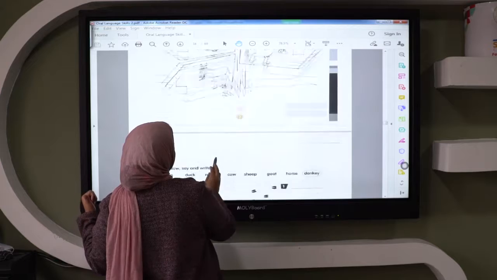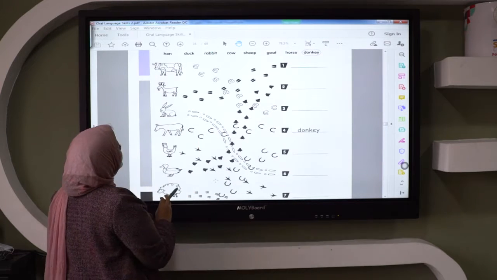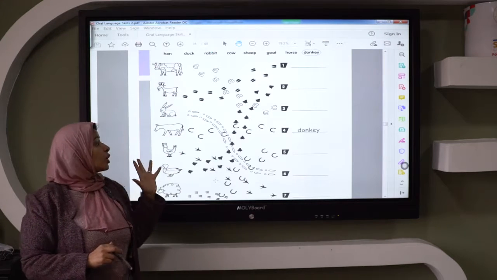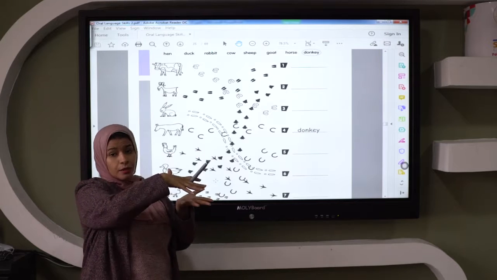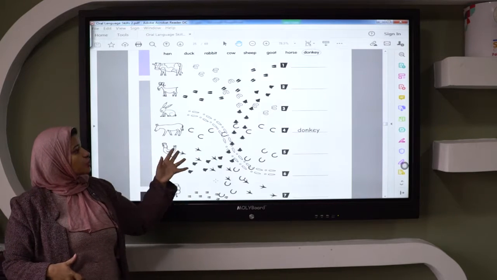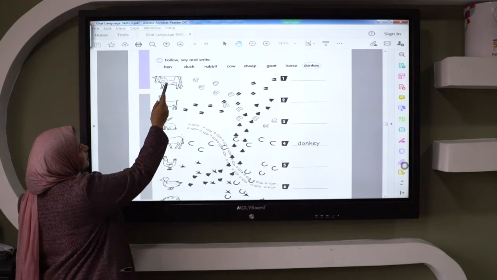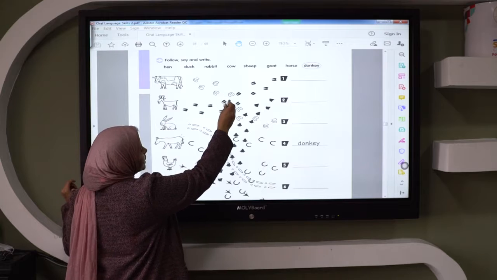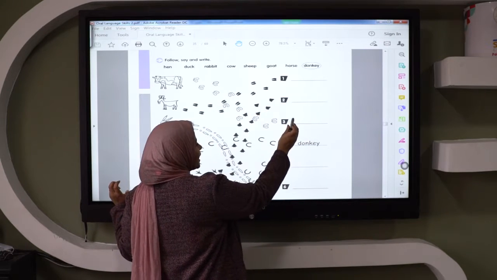After it, wait. Here in this sheet, we have the animals and the steps of these animals. We have to follow the steps and write the name of the animal here. Like this, the first animal here, what is this? Cow. We will follow the steps of the cow and write it here. So we will write here cow.